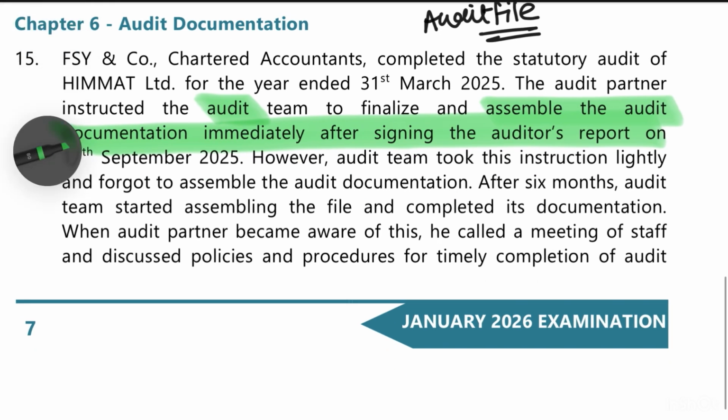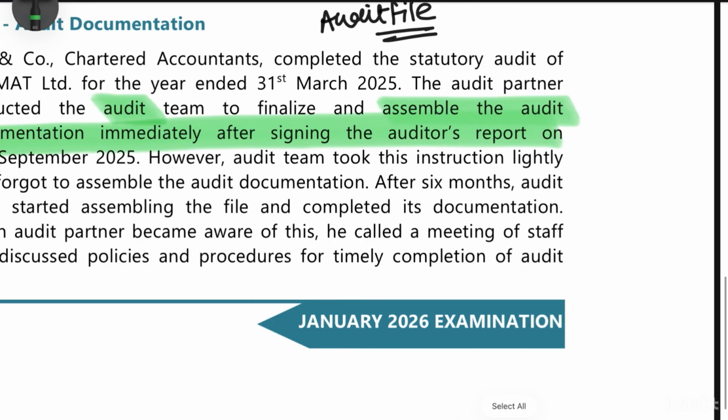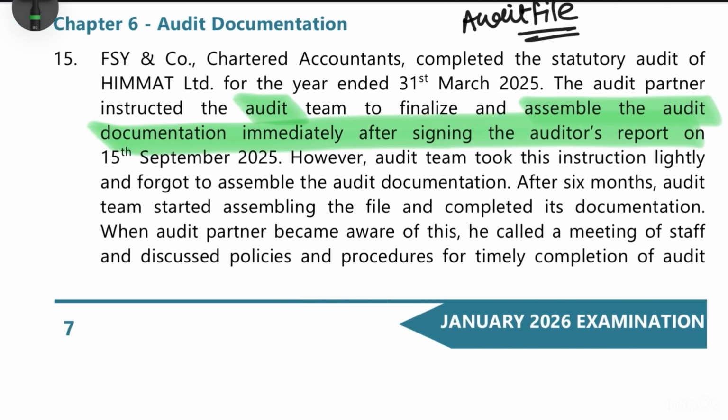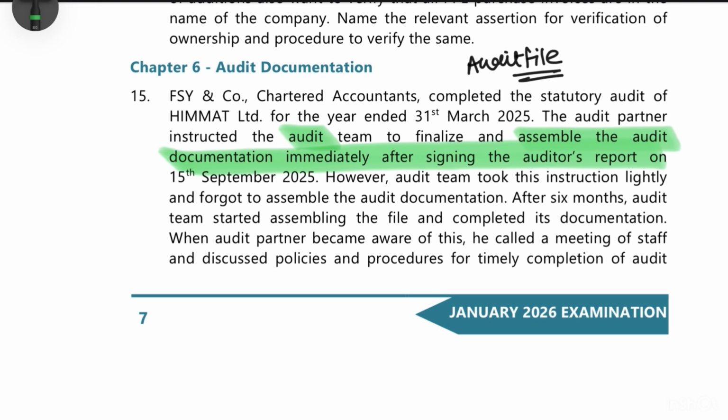However, the audit team took the instruction lightly and forgot to assemble the audit documentation. After 6 months, the audit team started assembling the audit file, completed its documentation. Now here the problem is that as per SQC 1, the firm needs to have policies and procedures about the assembly of audit files after the date of auditor's report. Now it is usually not more than 60 days after the date of auditor's report. The same has been mentioned over here as well.